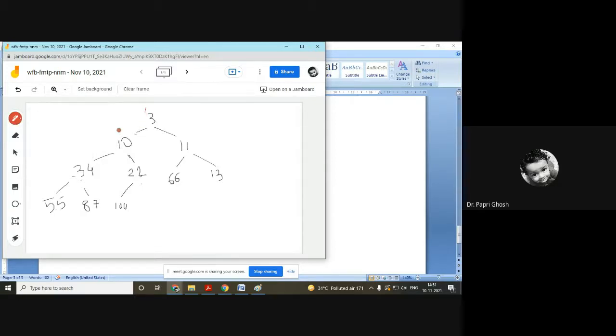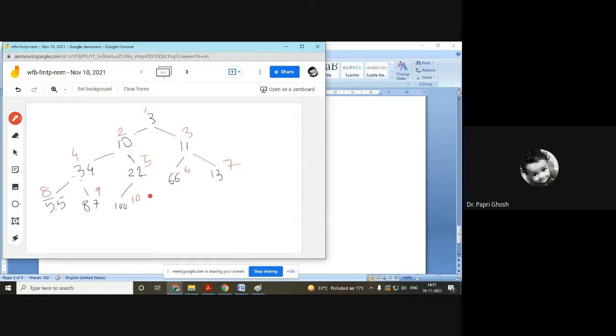1 2 3 4 5 6 7 8 9 10. Now you can check that in every case the left child node position is twice of its parent, and the right child node's position is twice of its parent's plus 1. 1 into 2 is 2, 1 into 2 plus 1 is 3. 5 into 2 is 10, 5 into 2 plus 1 is 11.